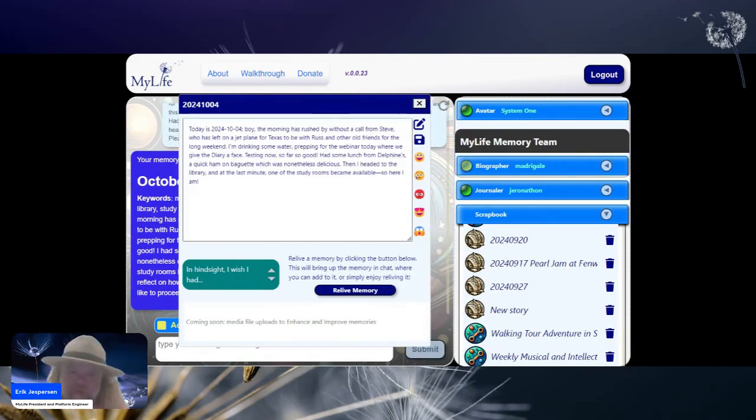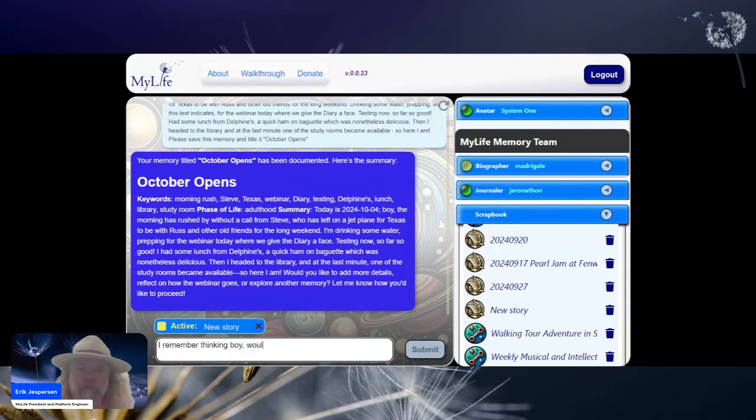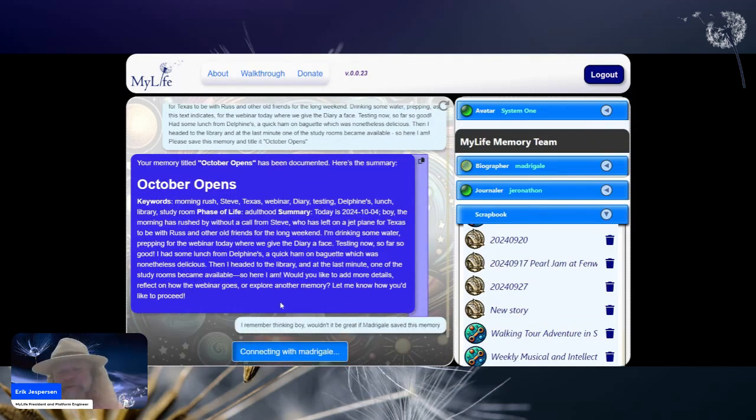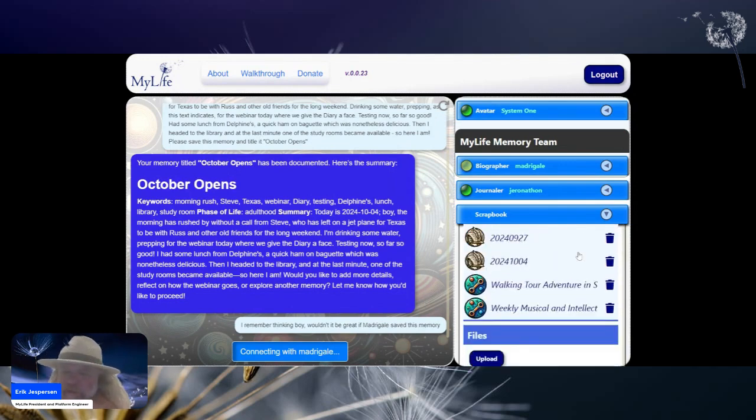But in this instance, we have a couple of options. We now have our memory stored. This is from today. And I can add to that memory by, for instance, clicking on a prompt. I remember thinking, boy, wouldn't it be great if Madrigal saved this memory? Well, I hope Madrigal doesn't take that as a clue to save a new memory. But because we had an active memory available for update, Madrigal should in fact add that content to the end of this entry.